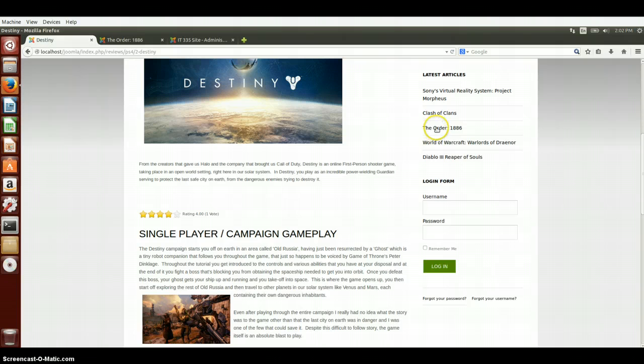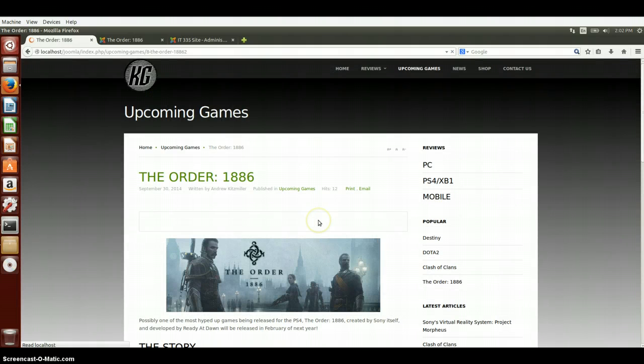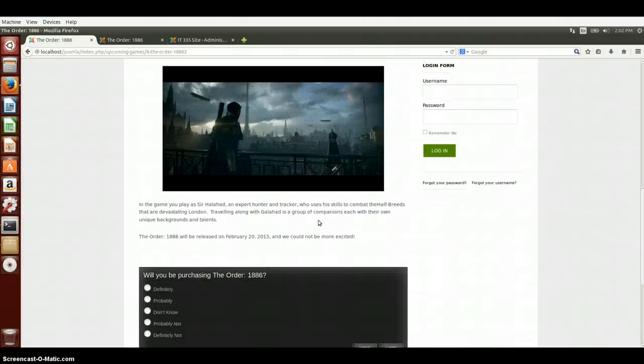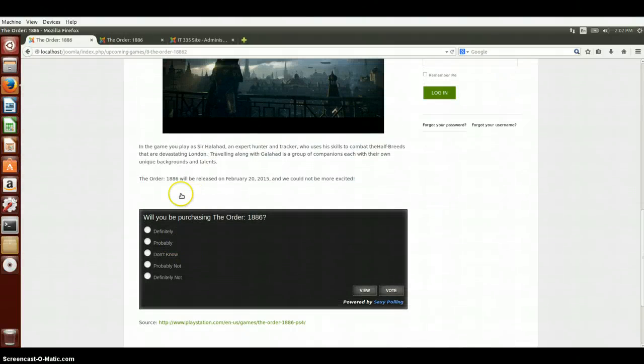So now let's take a look at one of the articles for the upcoming game, The Order 1886, that I wrote. Another one of the extensions that I installed on my website is called Sexy Polling. That basically is just a polling form that the user can fill out and it'll display in a graph what the polling results are.